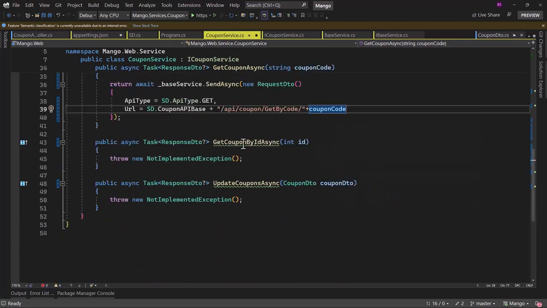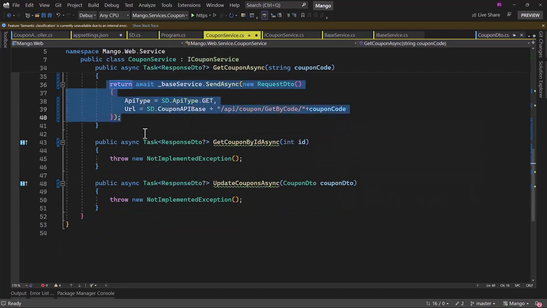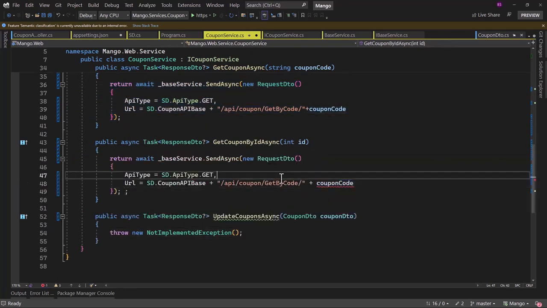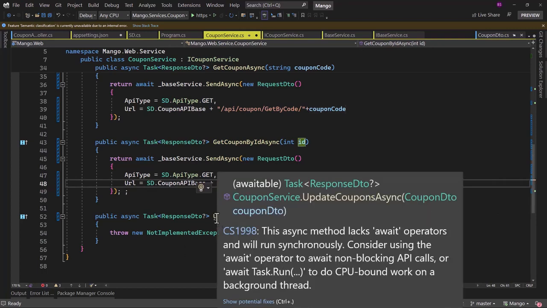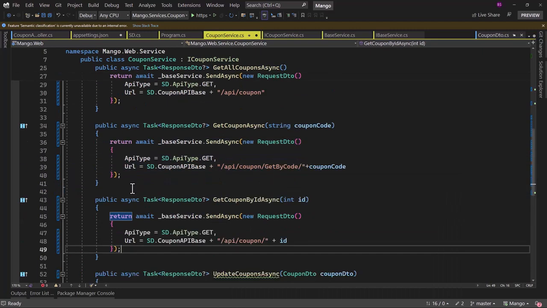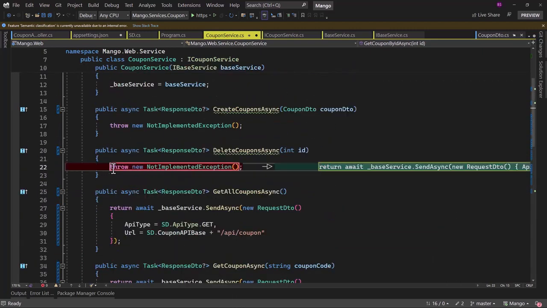When we scroll down, we have the get coupon by ID. Let me copy and paste it here. And this time, we do not need the custom name here. We only have to pass the ID there. We have update here, but before that, let me copy this, remove the extra semicolon there, and we have delete